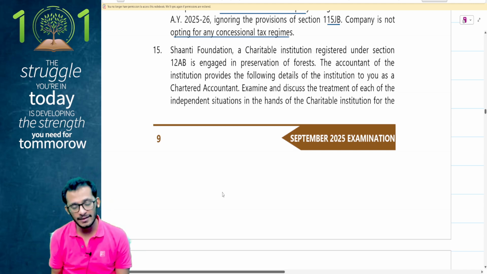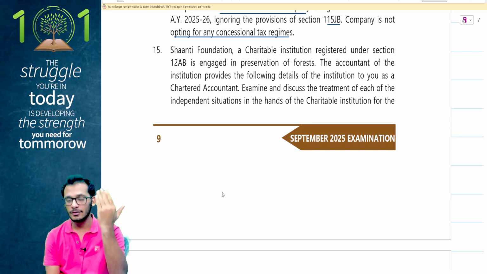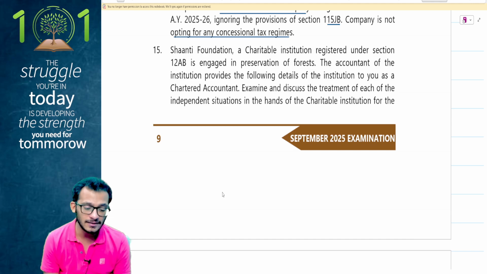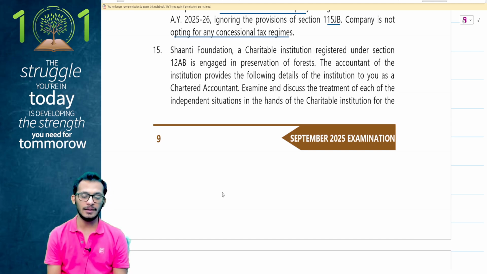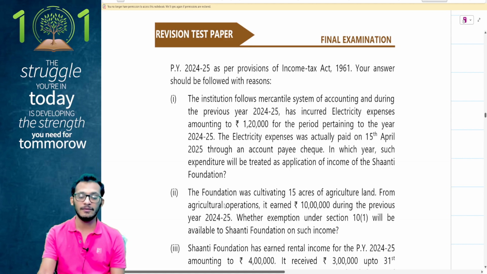We're looking at a taxable charitable organization, which is registered under 12AB and is engaged in the preservation of forest. Question 215. The accountant of the institution provides the following details to you as a chartered accountant. You're required to discuss the tax treatment of each of the independent situations in the hands of the charitable institution for 24-25. The answer should have the reasoning for it.